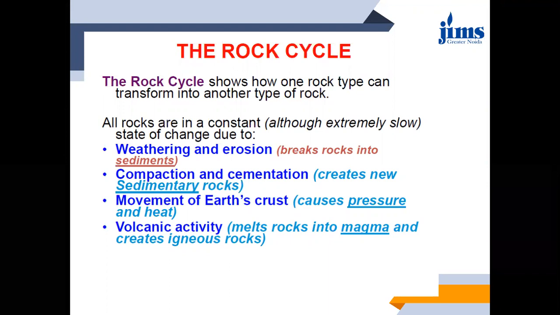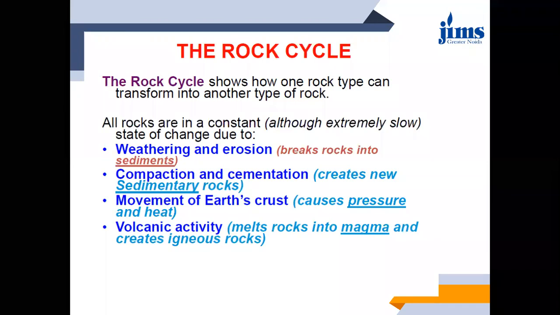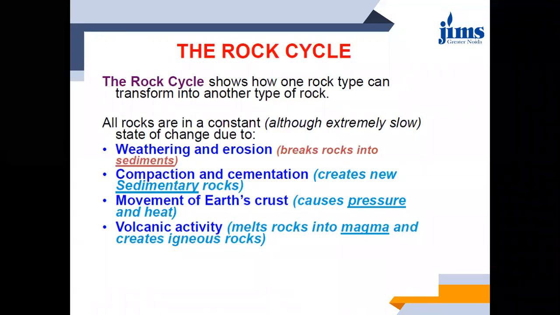And one more thing: into how many types can this weathering be classified? Yes, Aram Malik is there. Naveen Kumar. Yes, how many types of weathering are there? So 5 types.